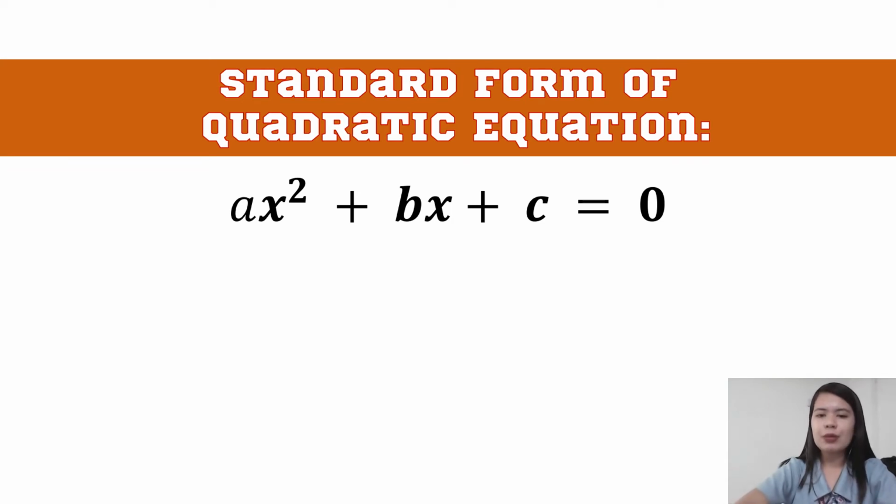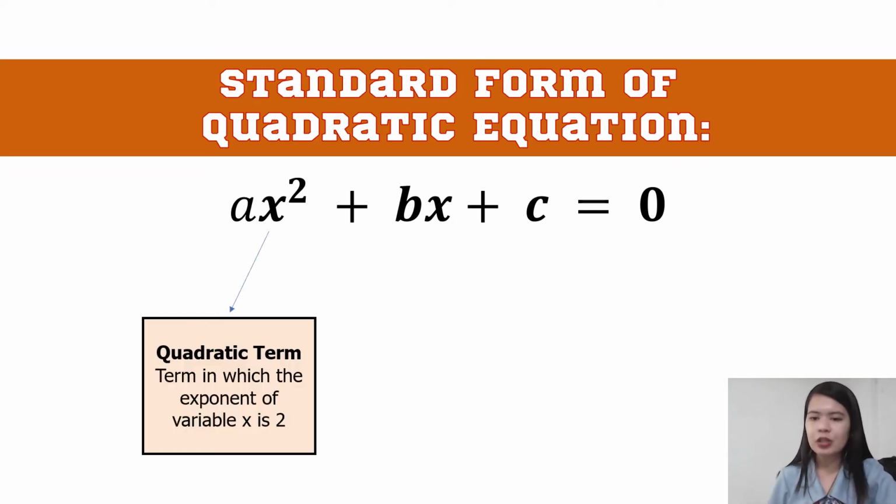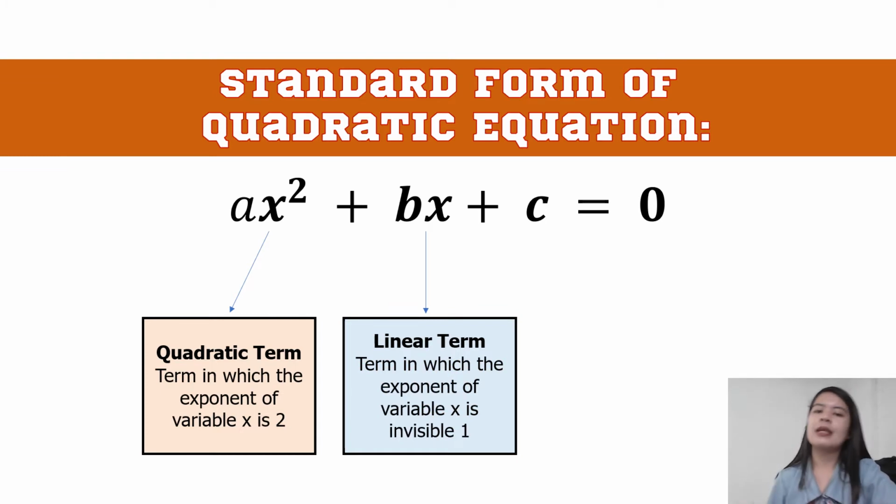So, let us study one by one. The first one is the quadratic term. Kaya siya tinawag na quadratic equation dahil kay quadratic term. Quadratic term is the term in which the exponent of the variable x is 2. That is the quadratic term. Yung may x squared. Next one, the linear term. Term in which the exponent of variable x is invisible 1. So, ano ibig sabihin nun, class? Meron siyang bx raised to 1 dito. May 1 siya dito. So, ibig sabihin, this is the linear term.